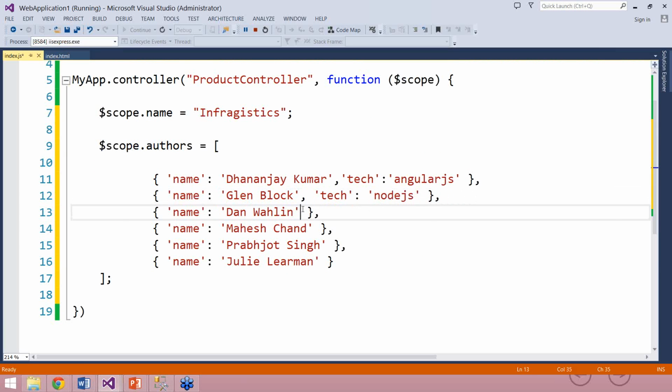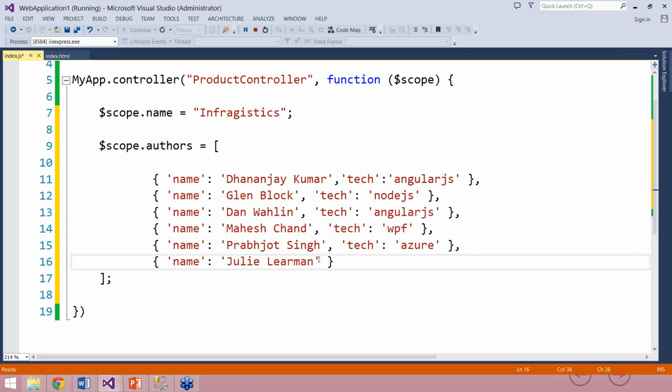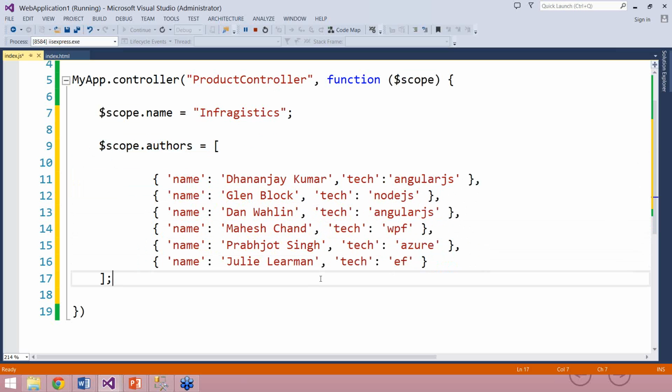For Dan Wahlin, again I can say take AngularJS. For Mahesh Chand, I can say take is WPF. For Prabjot Singh, I can say take as Azure, and for Julie Lerman, I can say take as Entity Framework. So you see that I have a JavaScript array. Inside the product controller we are creating a JavaScript array which has name and take as properties, and actually this is a JSON object in a JavaScript array here.